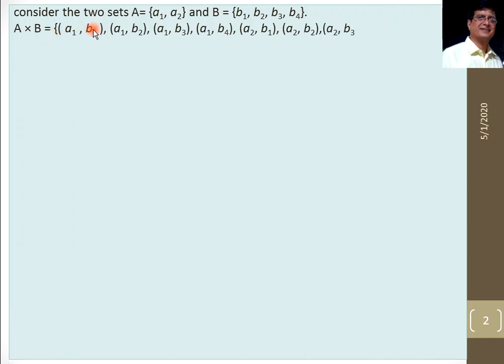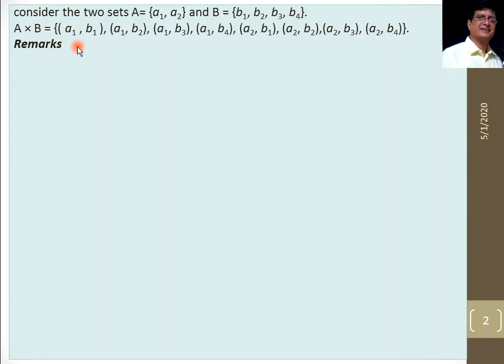And these are the ordered pairs. A1 comma B1: we take the first element of the first set and the first element of the second set. Then A1 B2, A1 B3, A1 B4. Then we take the second element of the first set: A2 B1, A2 B2, A2 B3 and A2 B4. So we take all the ordered pairs one by one, and the collection of these ordered pairs is known as the Cartesian product, which is A cross B here.